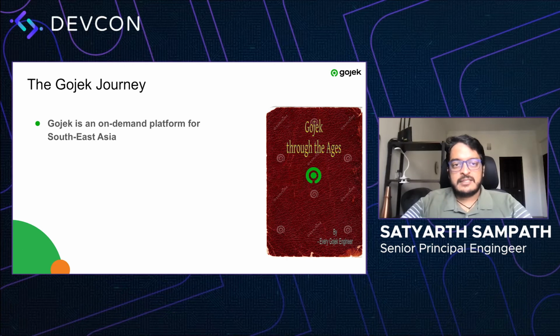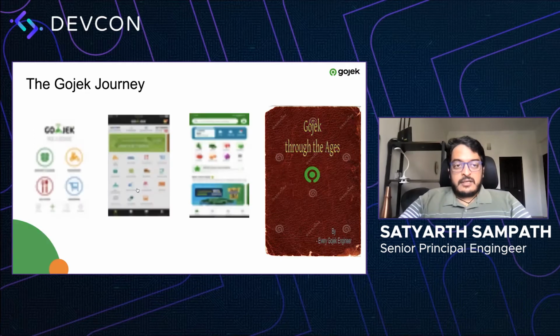So first up is essentially the Gojek journey, right? Gojek is an on-demand platform for Southeast Asia. We do a huge number of orders per day. We have multiple services, and we are pretty much a super app which caters to all the needs of people. I think we are right now in 4 Southeast Asian countries.